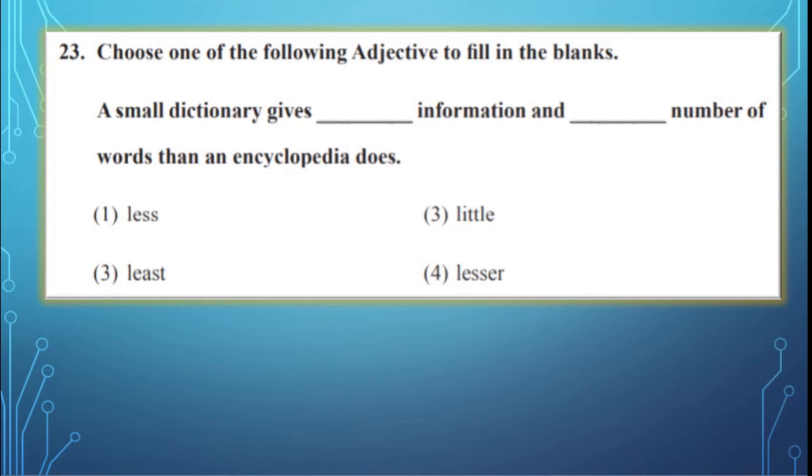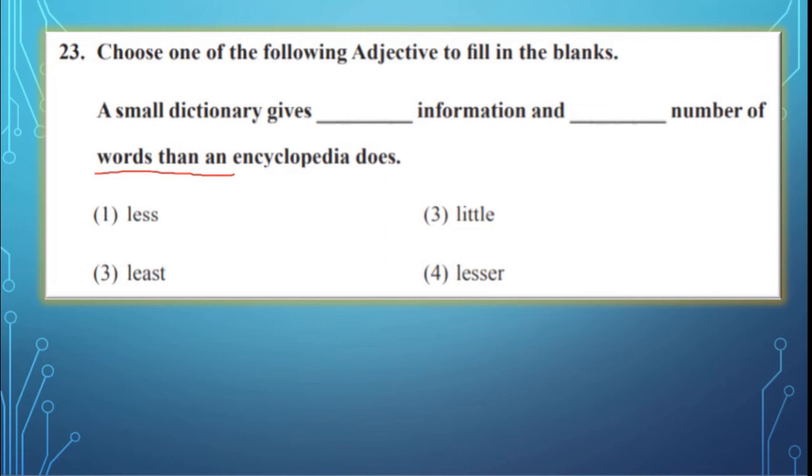Now here, which word will come? Dictionary is smaller than encyclopedia. A small dictionary gives dash information and dash number of words than an encyclopedia. See here students, the encyclopedia and a small dictionary are compared. So here the word than is there. See, it is compared. So than. Correct? Here we have to use the comparative degree.